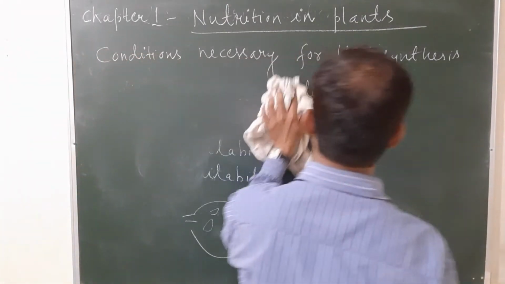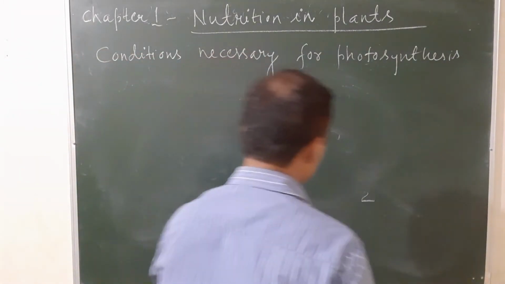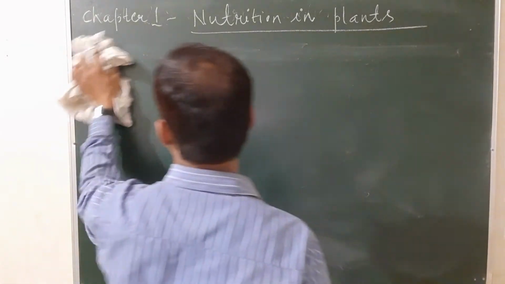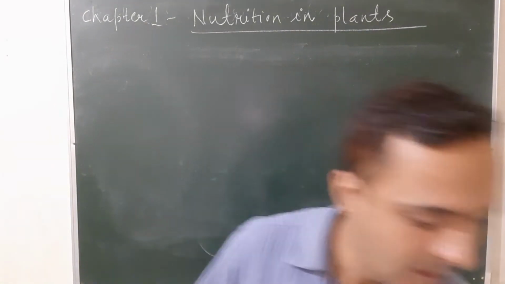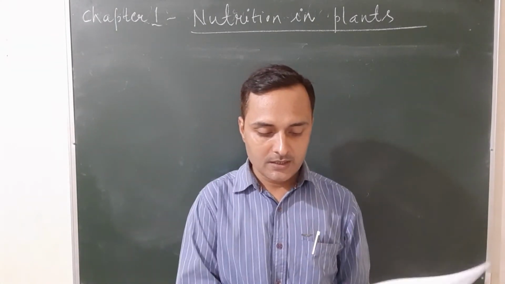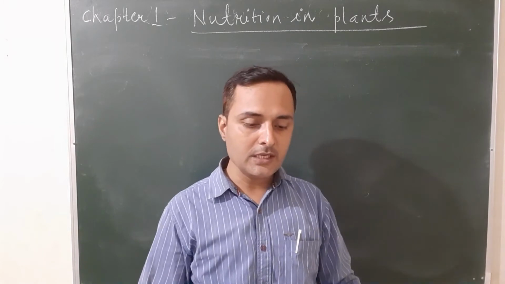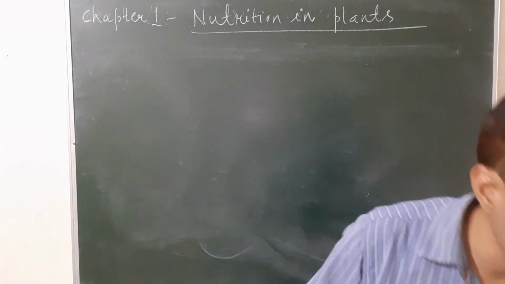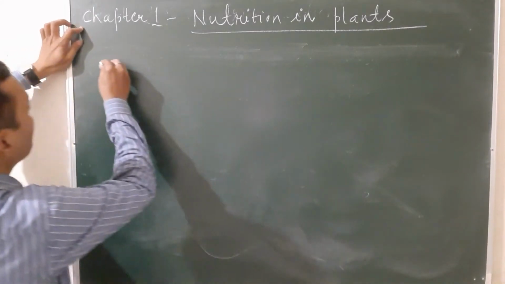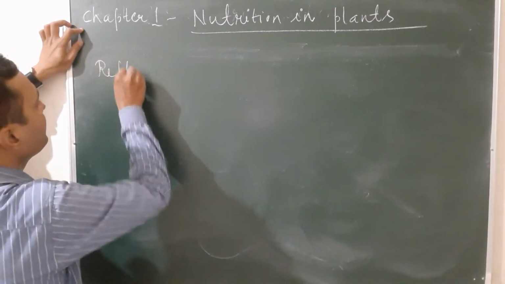Now the next one is replenishment, that is refilling of the nutrients. You can see this topic in your book, page number 13. Replenishment of the nutrients in the soil.